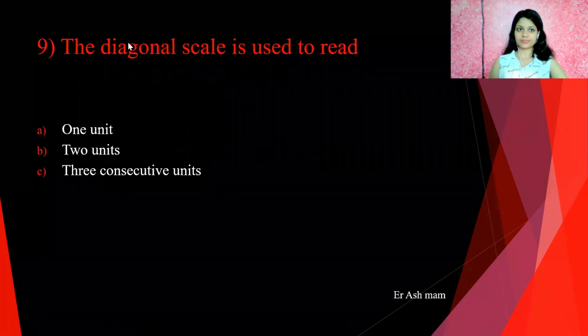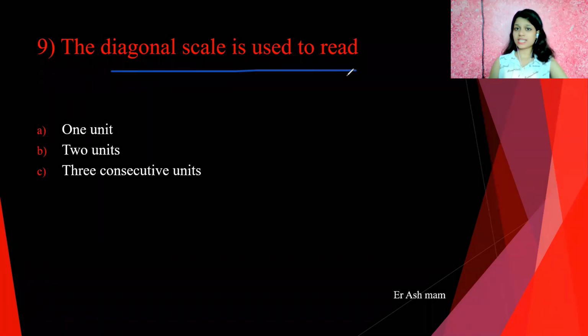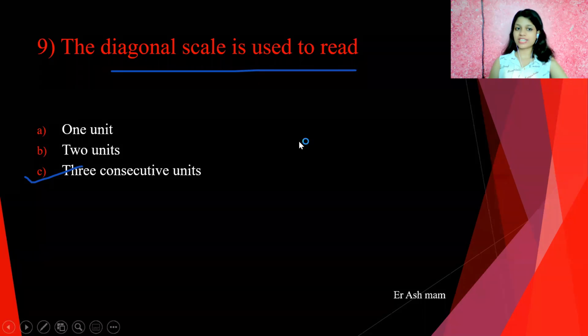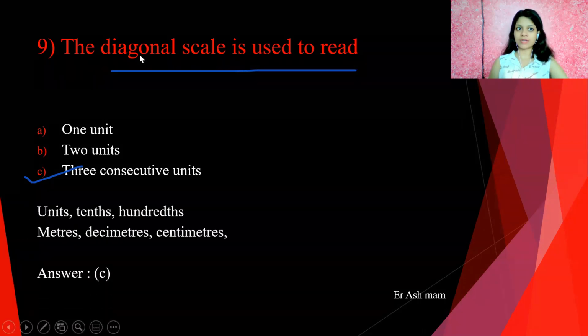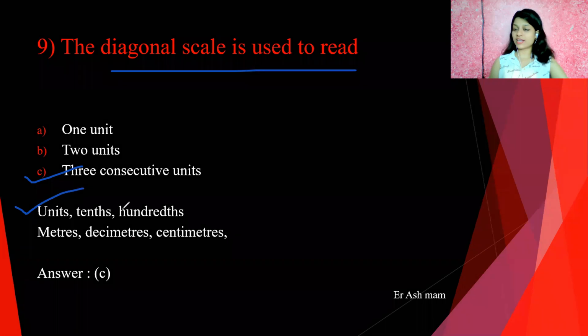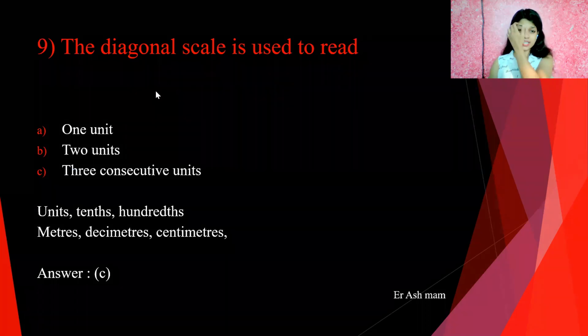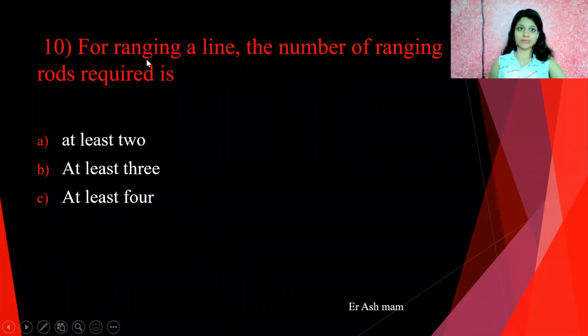C is correct. The diagonal scale is used to read 3 consecutive units. We use diagonal scale for reading 3 consecutive units, for example, units, tenths and hundredths, or meter, decimeter, and centimeters. Okay. Let's move to the next question.